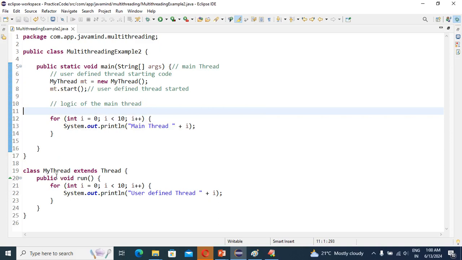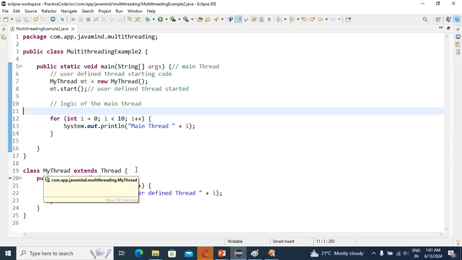Is any start method available under the MyThread class? No, there is no start method there. So then it will search in the Thread class, because MyThread extends the Thread class.